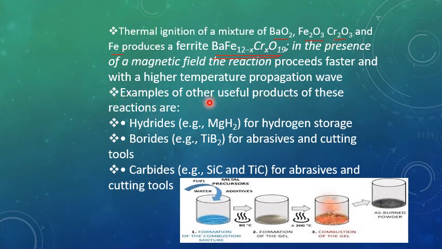Examples of other useful products of this reaction are hydrides for hydrogen storage. We can prepare magnesium hydride through this combustion synthesis. We can prepare titanium boride through this combustion synthesis. The magnesium hydride is used for hydrogen gas storage, and titanium boride is used as abrasive and cutting tool because it is very hard. For the synthesis of carbides, we can use combustion synthesis, such as silicon carbide, titanium carbide. What are the applications? For abrasive it is used, and as a cutting tool these are used.